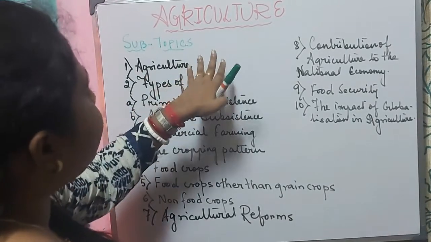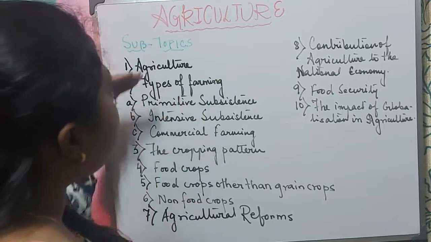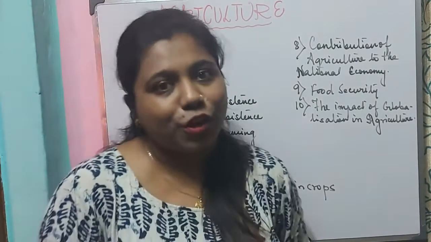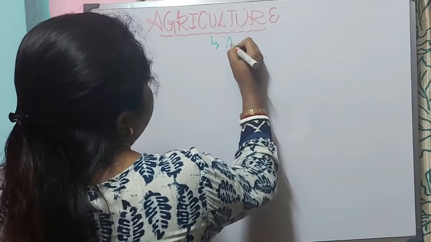So today we will start with the topic of agriculture. We'll get an idea about agriculture and we will know about the types of farming. But we will not go into the types of farming in detail in this video. So let's get started. Now let us know about the definition of agriculture. What do you mean by agriculture?